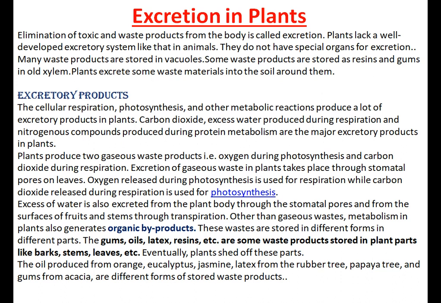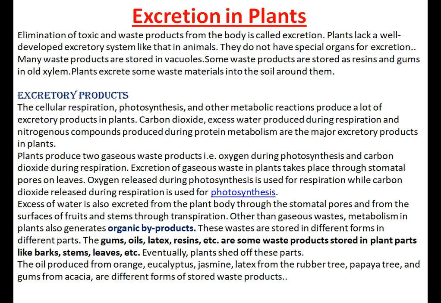Some plants store waste substances in the cellular vacuoles and in tissue with dead cells, that is in heartwood, and waste products may also be stored within leaves and barks, which fall off or are got rid of by the plants. Plants also excrete some solid waste substances into the soil around them.